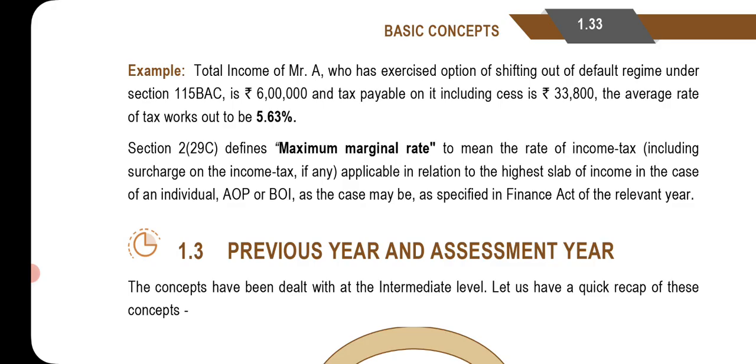and the average rate of tax works out to be 5.63 percent. Section 2, subsection 29C defines maximum marginal rate to mean the rate of income tax, including the surcharge on the income tax, if any, applicable in relation to the highest slab of income in the case of an individual, AOP or BOI, as the case may be, as specified in the Finance Act of the relevant year.